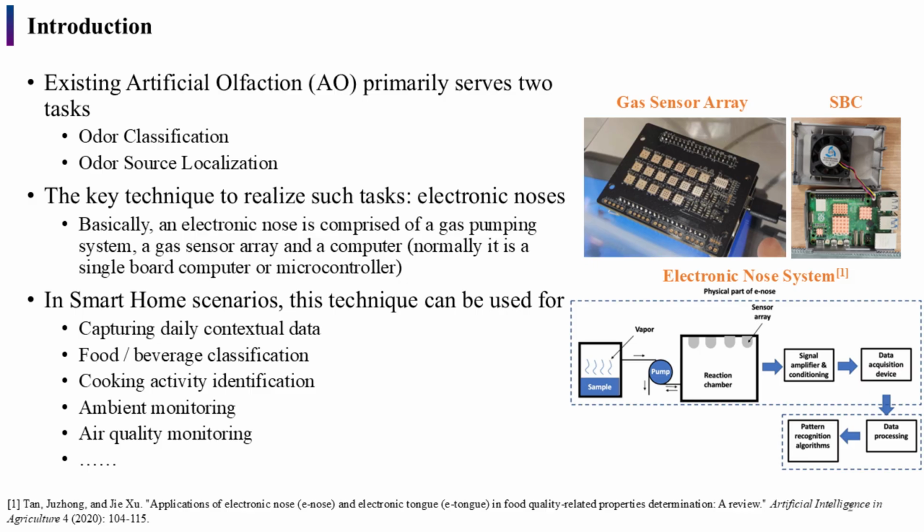Commonly, the area of artificial olfaction primarily focuses on odor classification and odor source localization. Researchers commonly develop electronic noses to mimic the animal sense of smell. An e-nose is generally comprised of a gas pumping system, an array of gas sensors, and a computational device for recognizing patterns. In smart homes, the e-noses can be used for many applications related to gases.